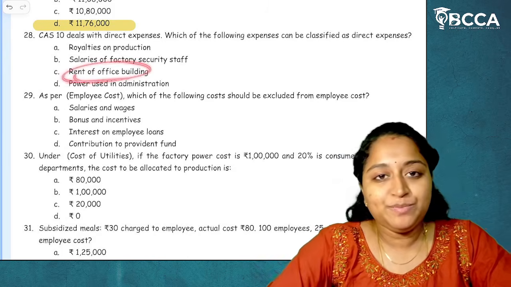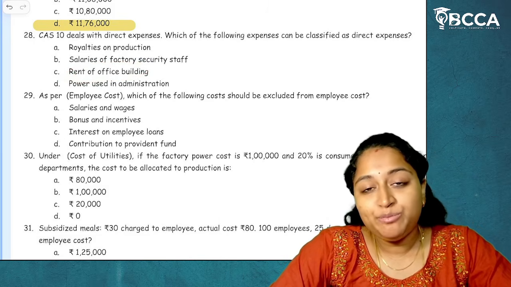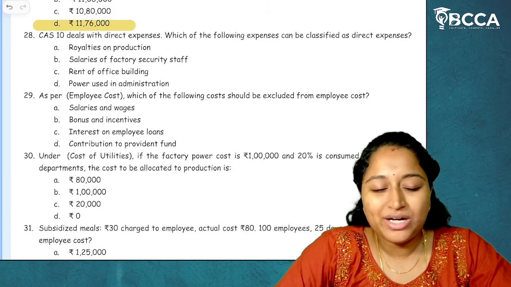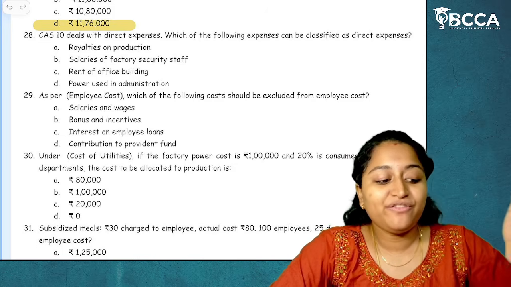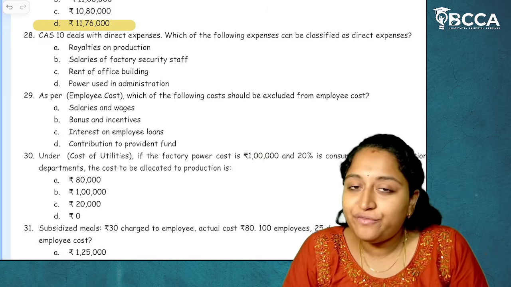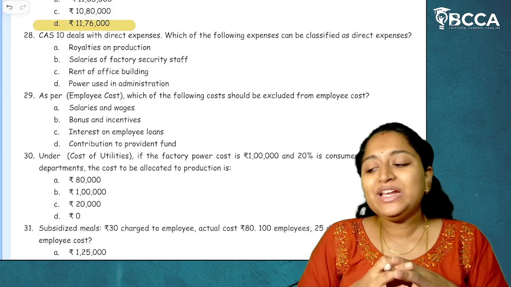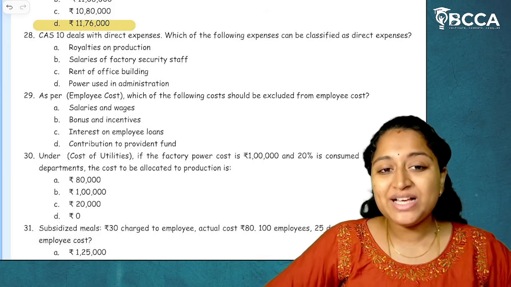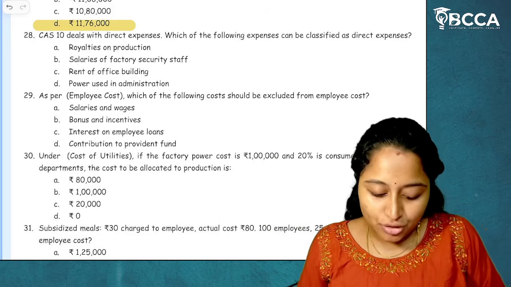Whereas rent of office building, the other rent, stationery expenditures, everything will be indirect cost.